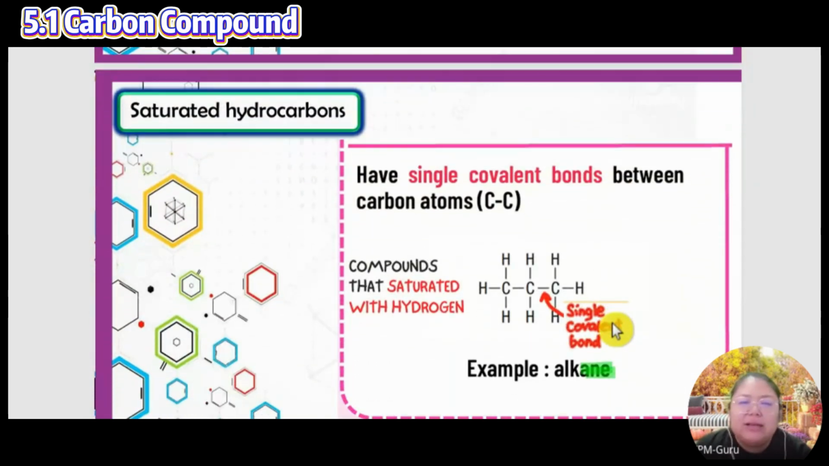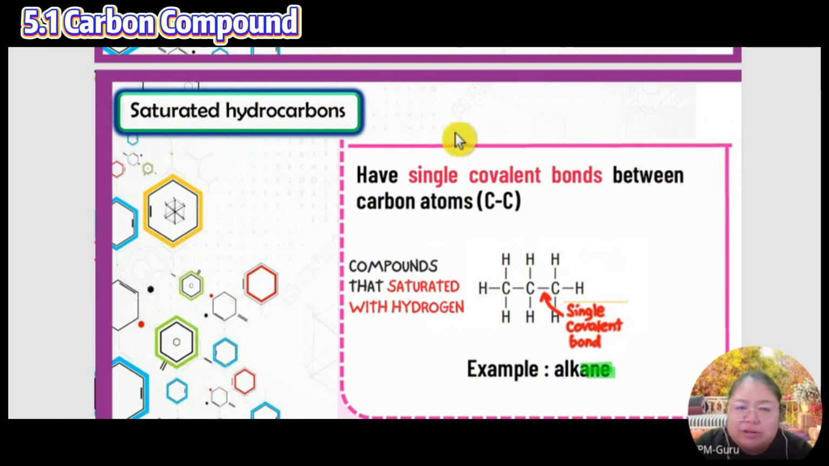Saturated compounds have single covalent bonds. That means the carbon and carbon only have one line, called a single covalent bond. So the compound is saturated with hydrogen. Here there are three carbons joined with single lines. After that, hydrogen surrounds the carbon with single covalent bonds. Then you see the name.